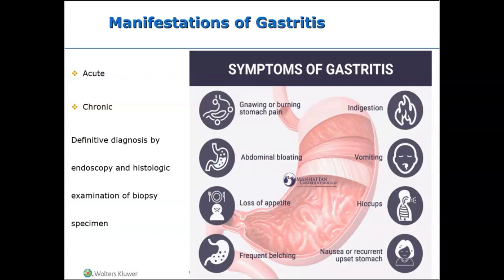Again, manifestations of gastritis acutely, you end up with epigastric pain, dyspepsia, anorexia, hiccups, nausea, and or vomiting. Erosive gastritis can lead to melena, hematemesis, hematochezia.